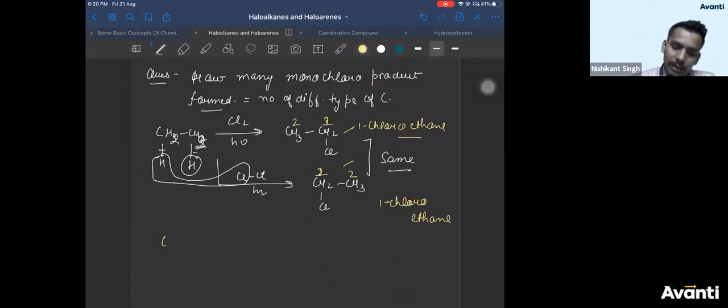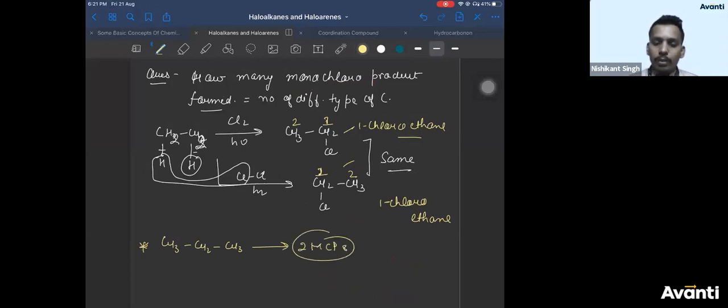Now, similarly, we can discuss how many in propane. How many monochloro products in propane? Yes, 2 monochloro products. Right? Why 2 monochloro products? Because this CH3 and this CH3 are identical. Why are they identical? Because both of them are bonded to CH2. So they are same. And then this CH2 is different. CH3 and CH2 are different. One product will be with the CH3, one will be with CH2.